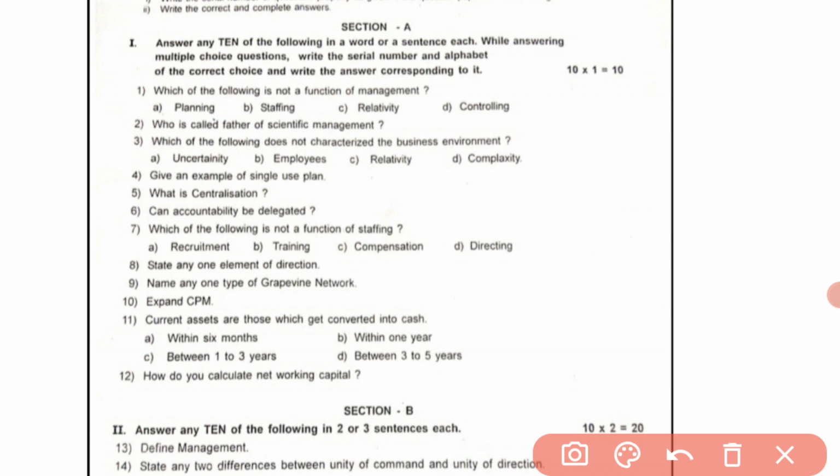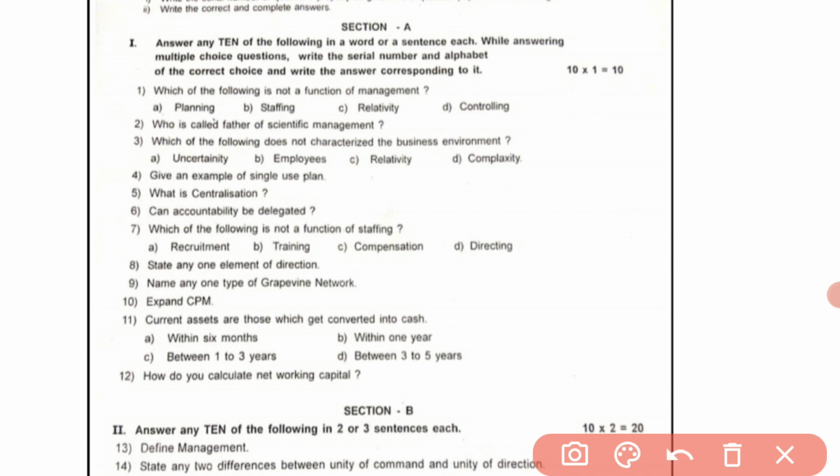Which of the following is not a function of management? Planning, staffing, relative, controlling. This is a multiple choice question. While writing the answer, first you have to write question number 1 and below that the answer with option.